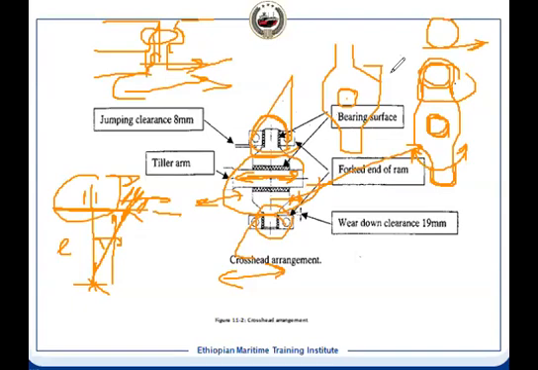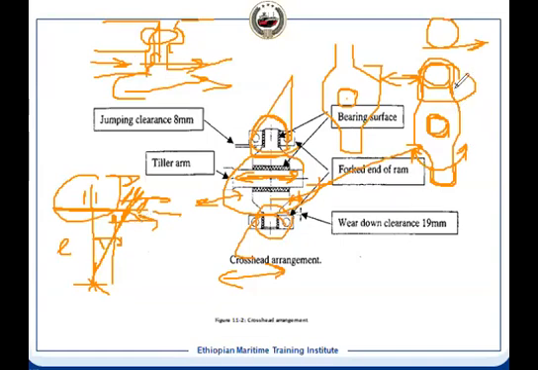Now, this pin is moving in this direction or this direction. Once it is moving, what is happening? The rudder tiller arm has to move this way because it has entered into this hole. And this is moving because of the ram movement. Now what will happen? The tiller arm will have an angular displacement.